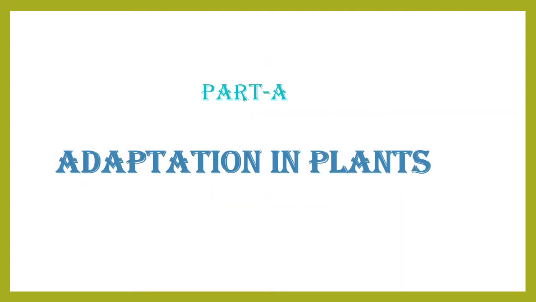Dear students, this lesson I have divided into three parts: part A, part B, and part C. In this video we are going to see only part A, that is adaptation in plants. In part B the video will be on adaptation in animals, and in part C, the third video, there will be a total of 3 points: adaptation for blending with the surroundings, classification of living organisms, and the third one is binomial nomenclature by Carl Linnaeus.